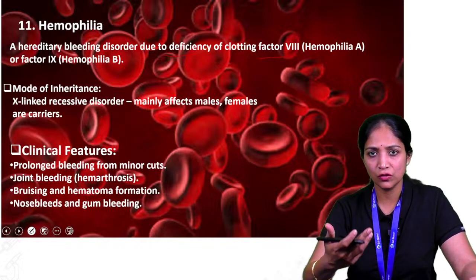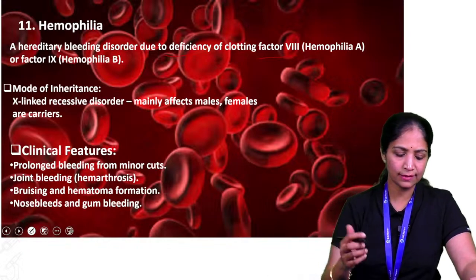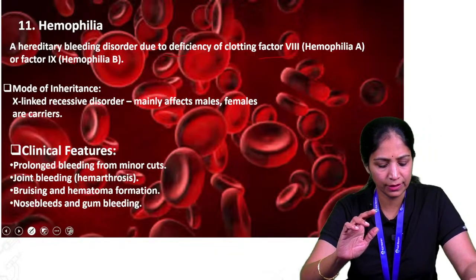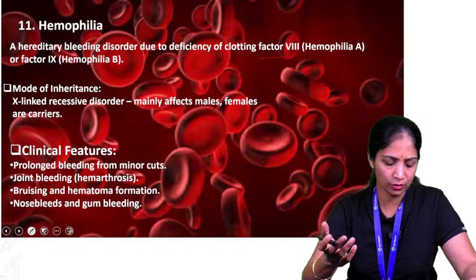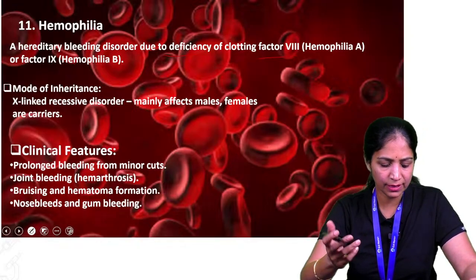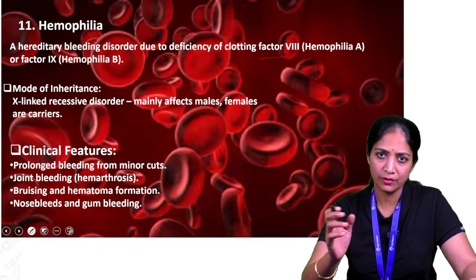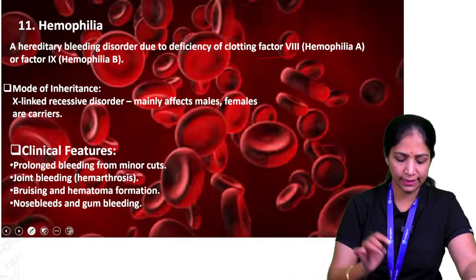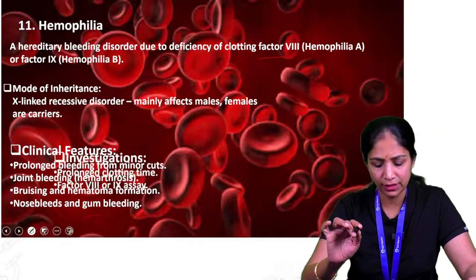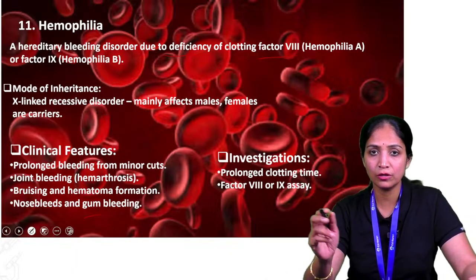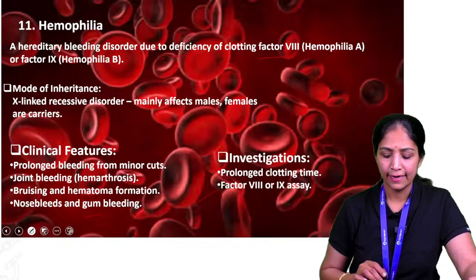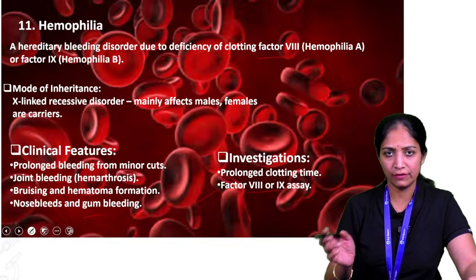The clinical features you will see in a hemophilia child are prolonged bleeding from minor cuts. Even small cuts cause prolonged bleeding, along with joint bleeding, bruises and hematoma formation, nose bleeding and gum bleeding. The main investigations are prolonged clotting time, and we especially check the factor 8 and factor 9 assay.